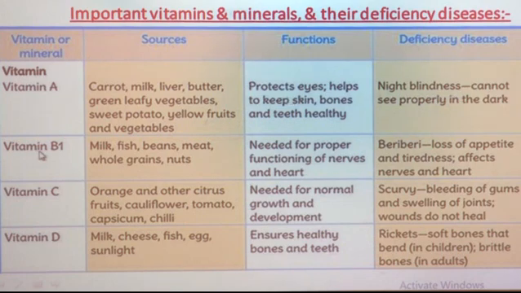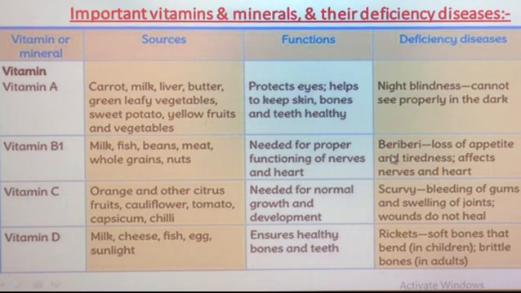Then see vitamin B1. Sources of vitamin B1 are milk, fish, beans, meat, whole grains and nuts. The function of vitamin B1 is that it is needed for proper functioning of nerves and heart.